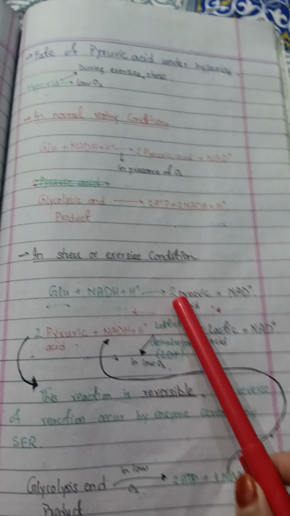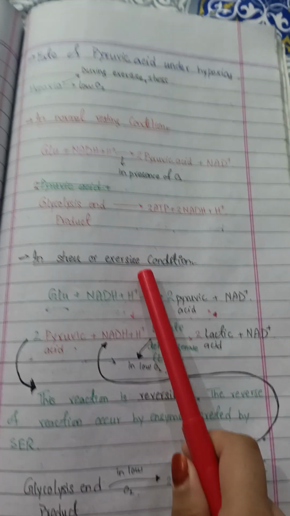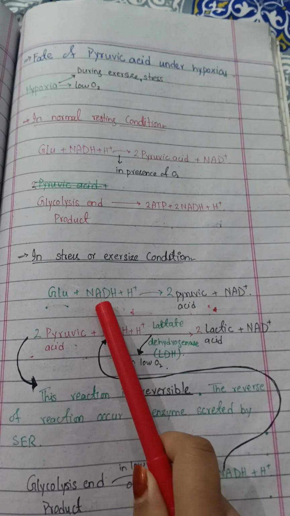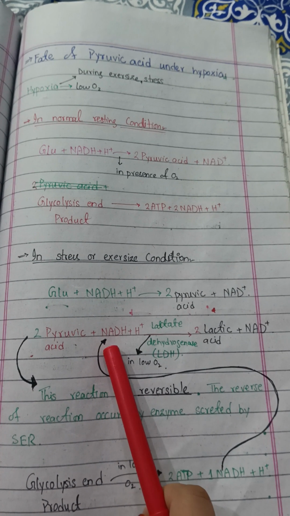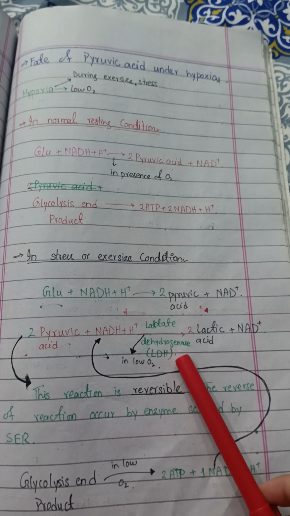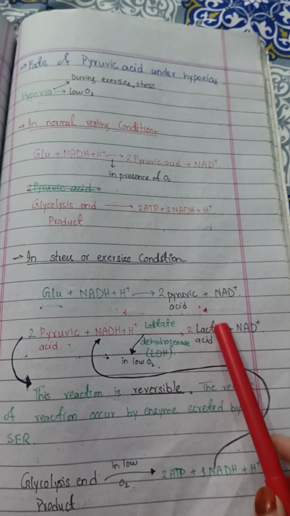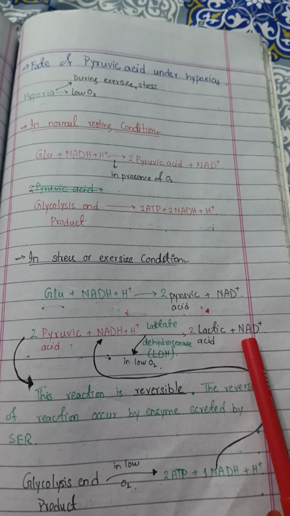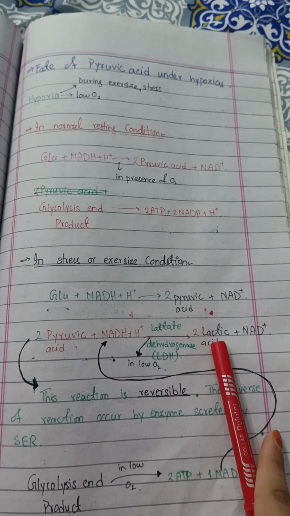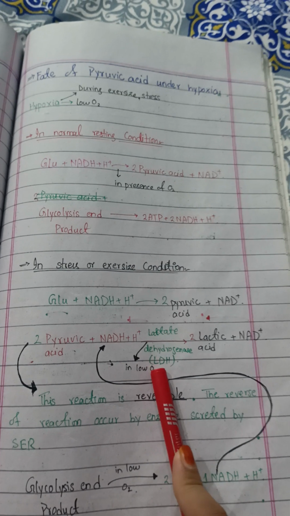Now, the extra thing that happens in the stress or exercise state is that two pyruvic acid molecules again combine with NADH in the presence of an enzyme called lactate dehydrogenase, abbreviated as LDH, to form two lactic acid and NAD positive. This reaction takes place in a low amount of oxygen, meaning the hypoxia state.